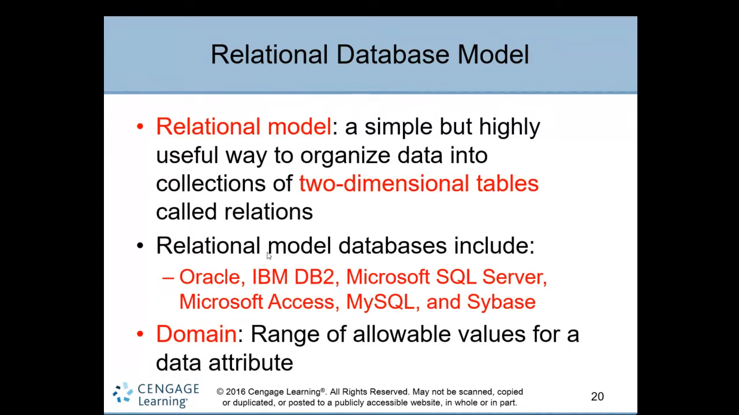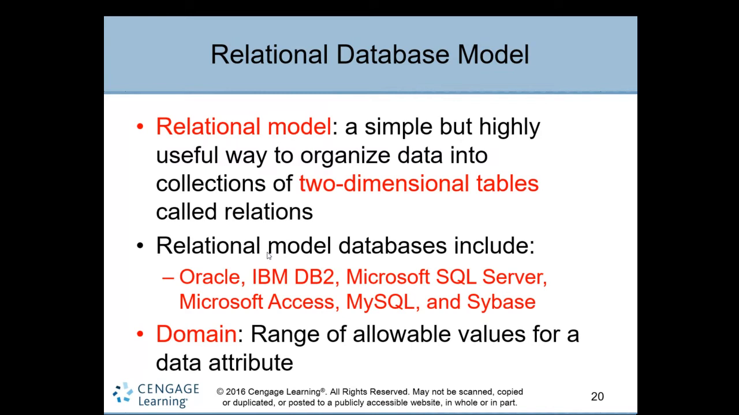What is the concept of domain? A domain is a range of allowable values for a data attribute. For example, you have the attribute ID number. What is the range here? It may be a 10 digit number. It's not text, it should be a number, right? That's a range.